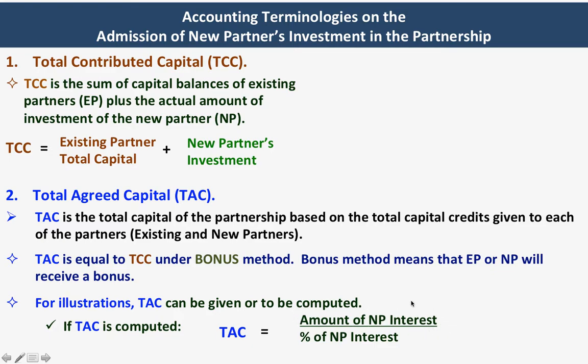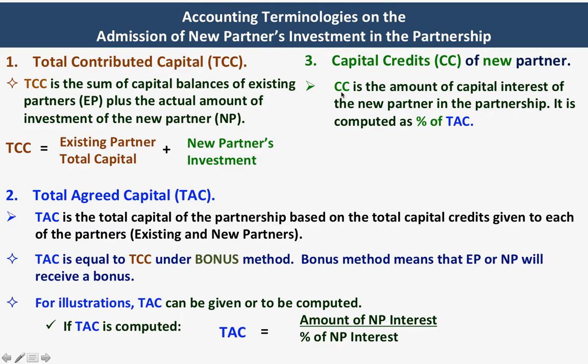We are referring to the amount of the new partner interest that was given to him over the percentage of new partner interest. What is the equivalent ratio of that amount? Okay, that will give you the total agreed capital. The third terminology that I would like to share with you is capital credits. We are going to use the acronym CC, capital credits of new partner. Capital credit is the amount of capital interest of the new partner in the partnership.